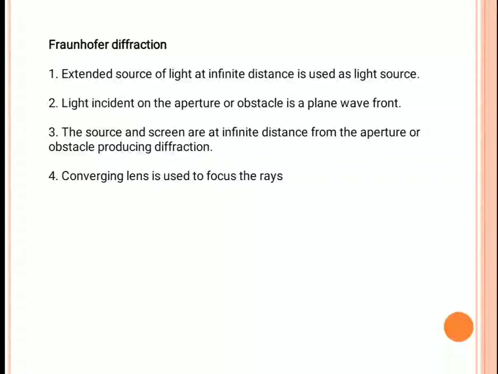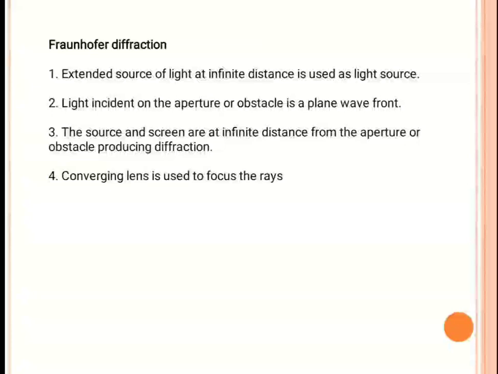That is, a shorter wavelength is not good for a diffraction pattern; when the slit width is very small compared with the wavelength of the light, then a good diffraction pattern is observed. And also there are two types of diffraction: one is Fresnel diffraction and another one is Fraunhofer diffraction.